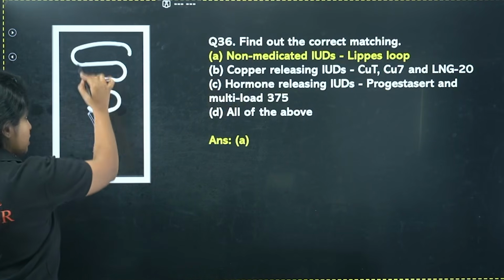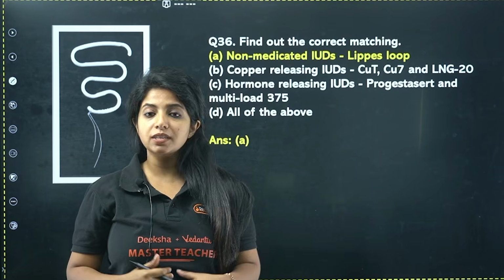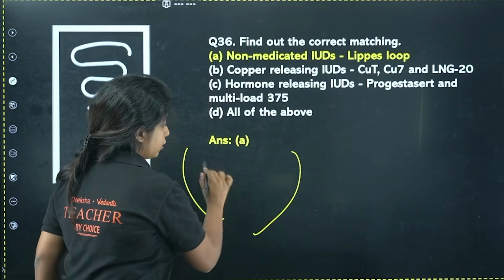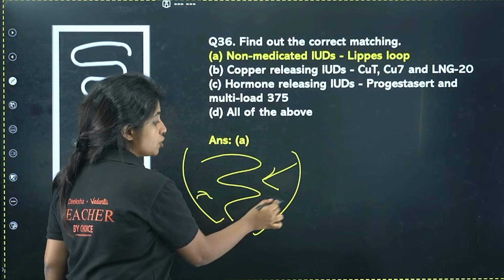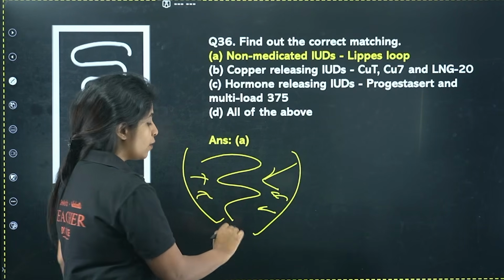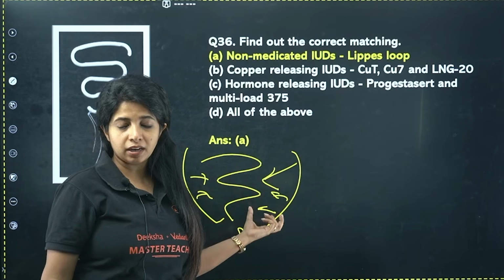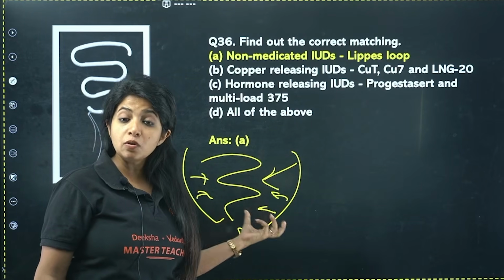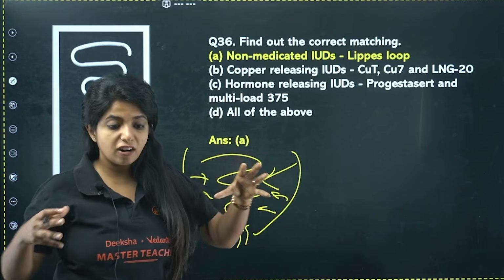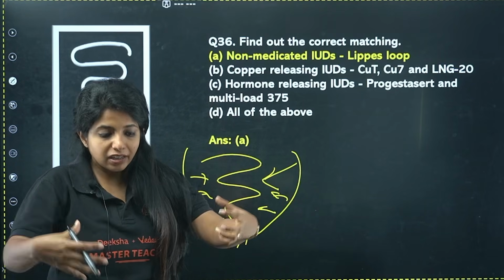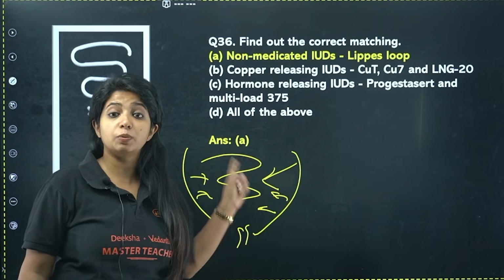And this is how lipase loop looks. It is non-medicated. How does it function? Basically, when you're putting something different from outside, it is foreign for your body. So your body is going to be immunologically very active, right? Now suppose insemination happened and sperm came inside, your immune system will be targeting those cells and making sure that they are phagocytized, taken inside the cell and killed. Why? Because your immune system is super active because of this particular device.